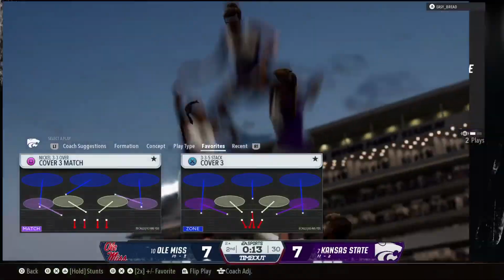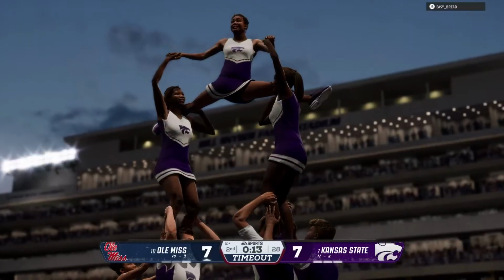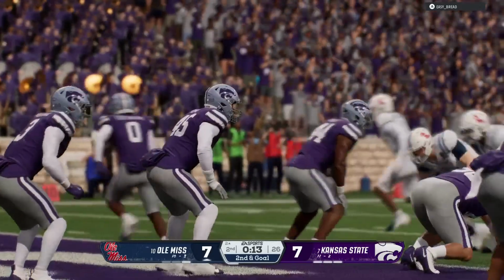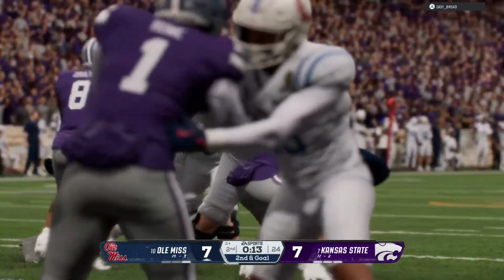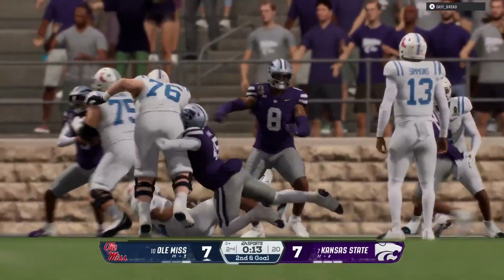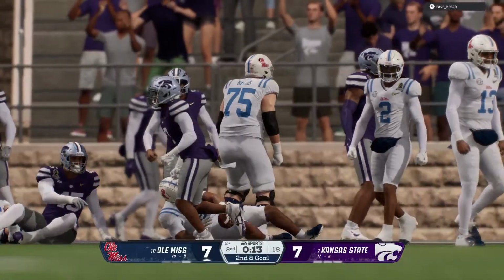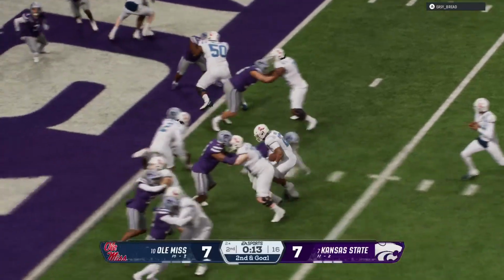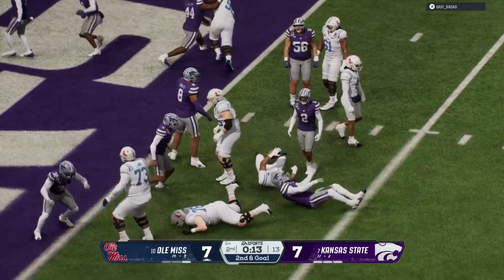They'll stop him behind the line for a loss of 1. The offense will call a timeout. That's their 2nd of the half. Man, it's 1st and goal. You're thinking about trying to score. You're looking at positive yards. Instead, you're going backwards. That's going to set up a very important 2nd down call here.